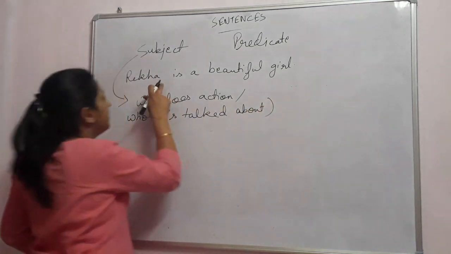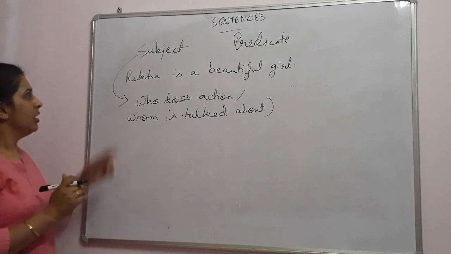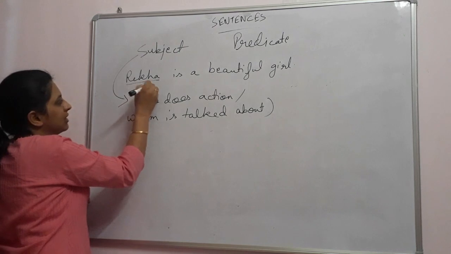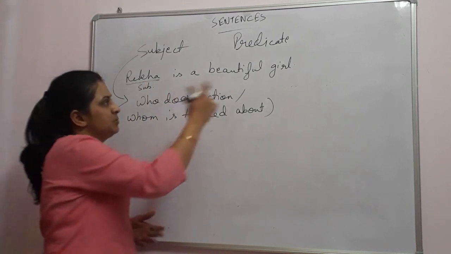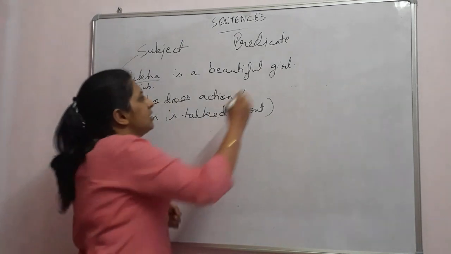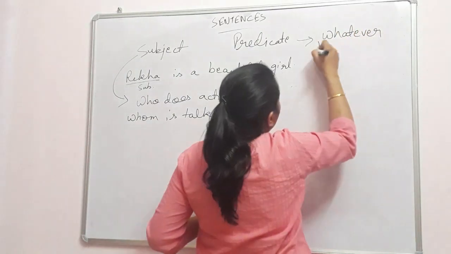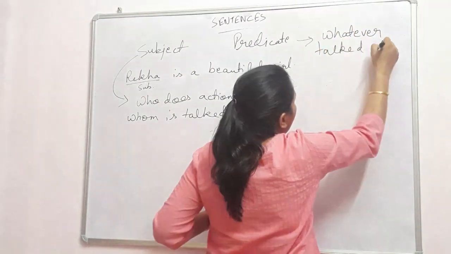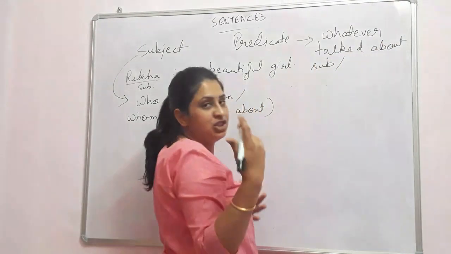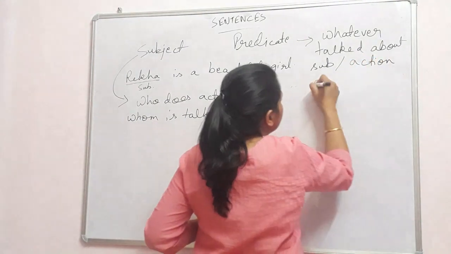So here in this sentence, about whom are we talking? About whom are we saying that the girl is beautiful? Well, Rekha. Rekha is a beautiful girl. So here, Rekha is the subject. Then there is predicate. What is a predicate? Well, predicate is basically whatever is talked about the subject, or the action done by the subject.